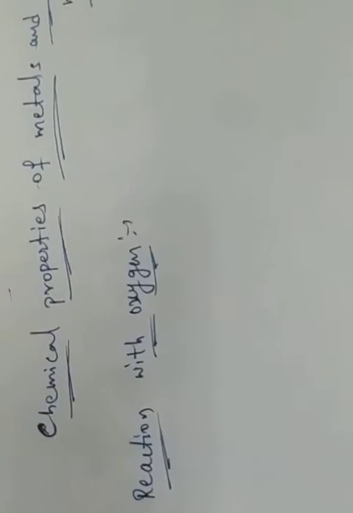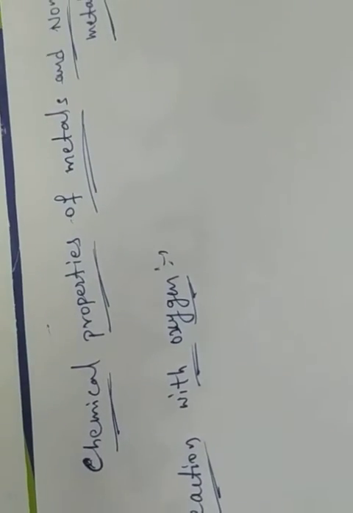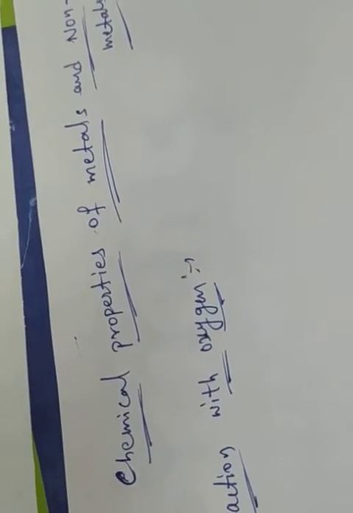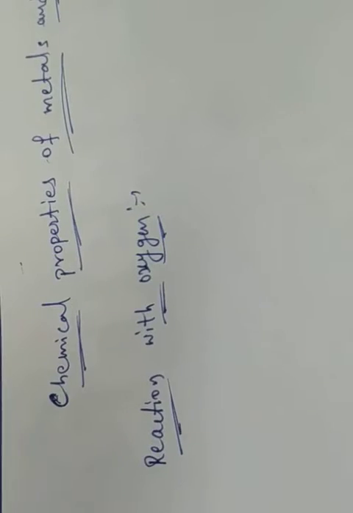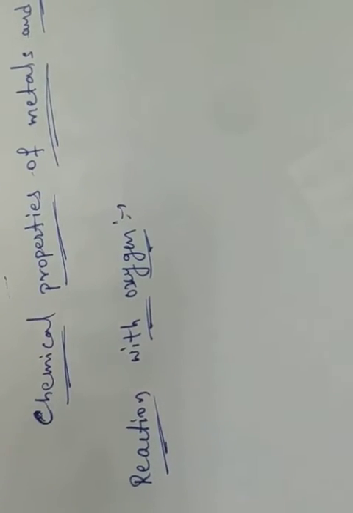So in the reaction with oxygen, what happened? When iron reacts with oxygen along with water, it forms iron oxide. In the same way, magnesium reacts with oxygen to form magnesium oxide.